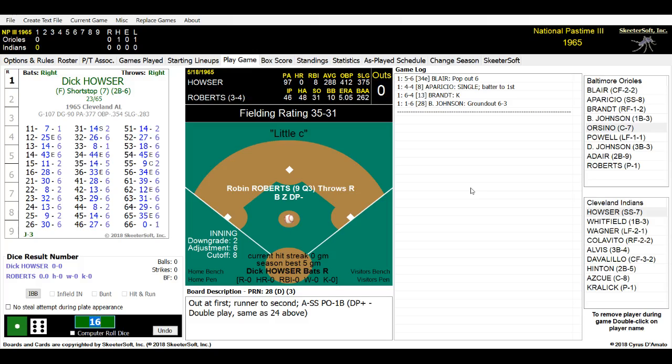Dick Hauser for Cleveland is batting .288 this year, no home runs, 8 RBIs. And here is the pitch by Robin Roberts, who is 3-4 for the Orioles so far this season. 10 walks, 31 strikeouts, a 5.05 ERA. Here is the pitch. It is a 52.